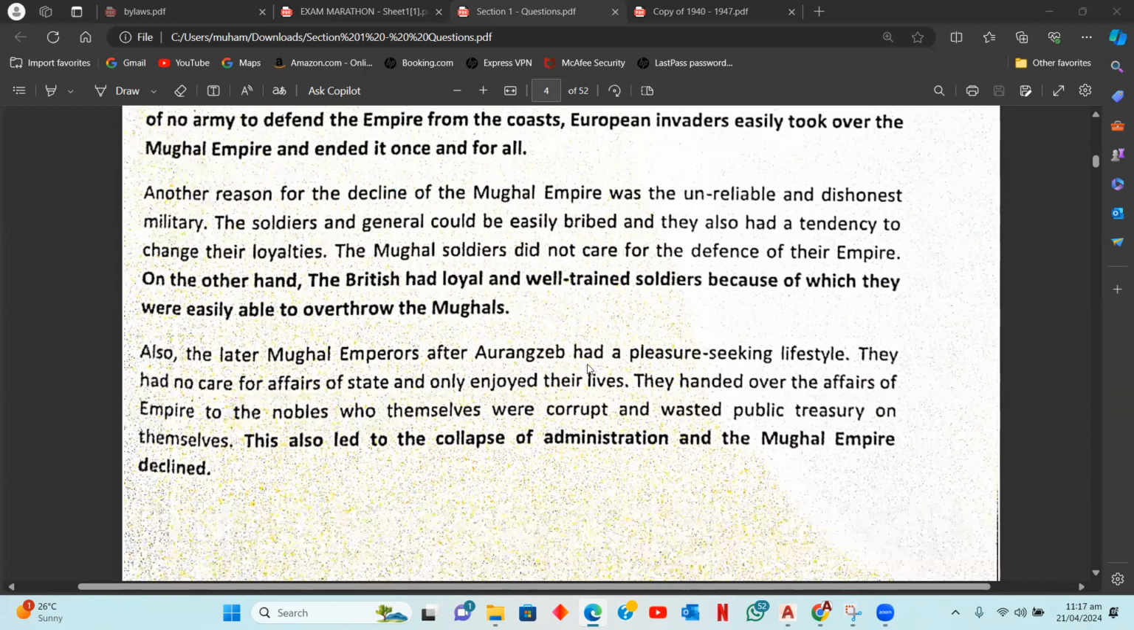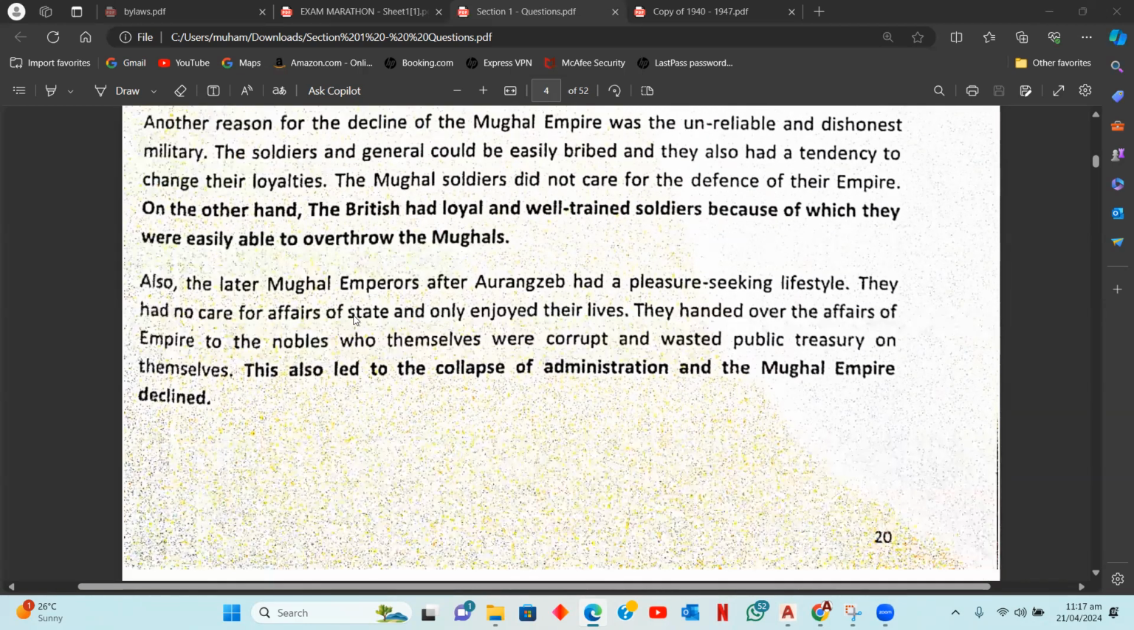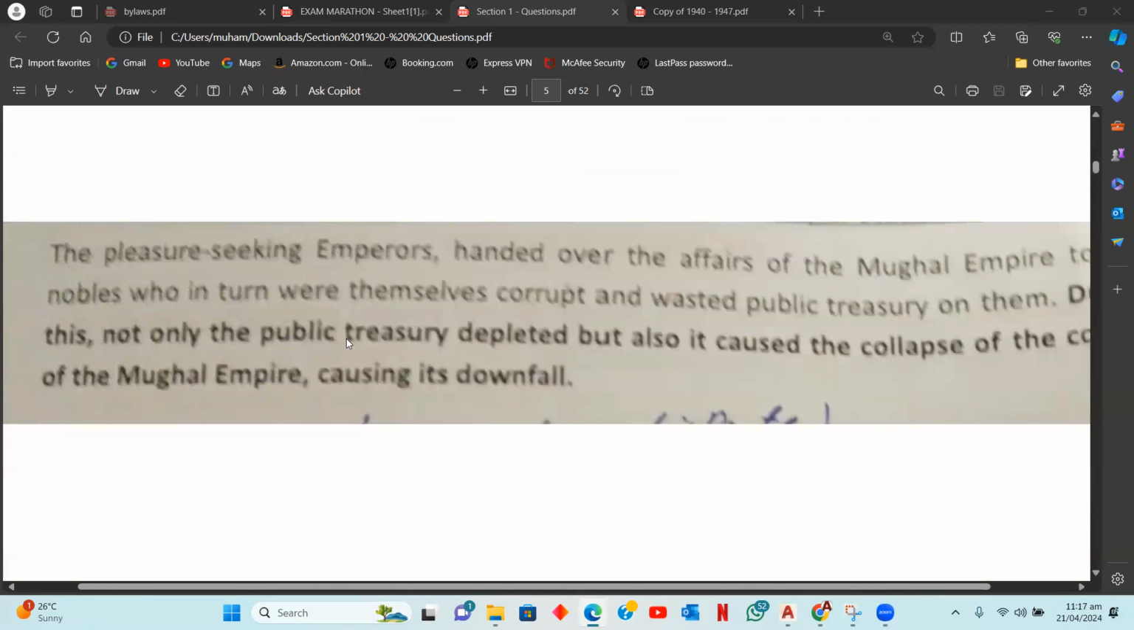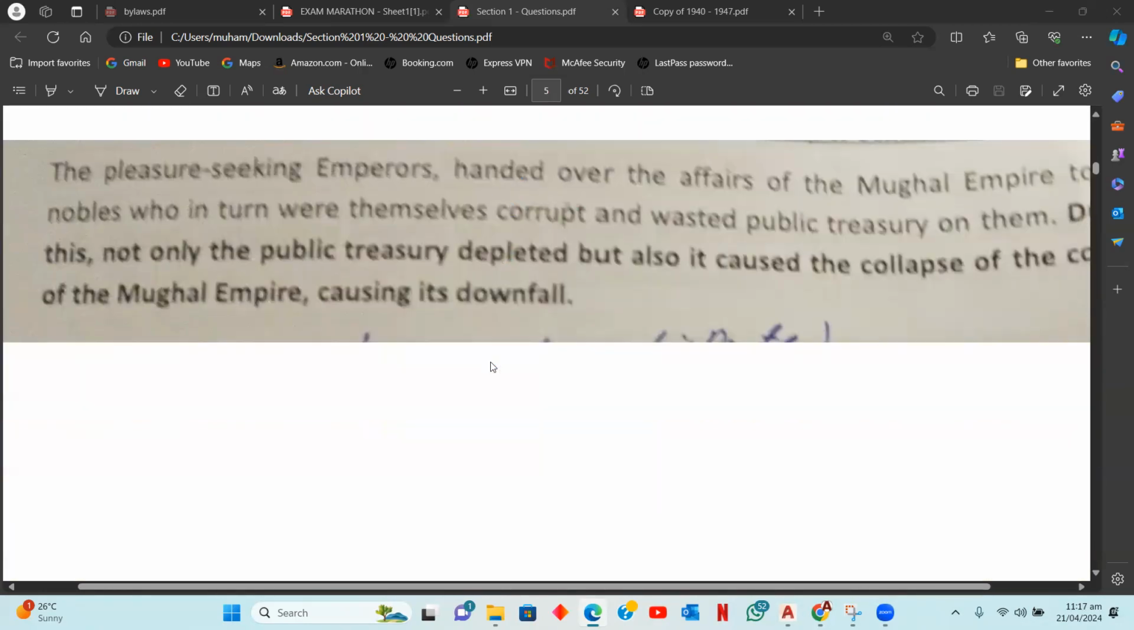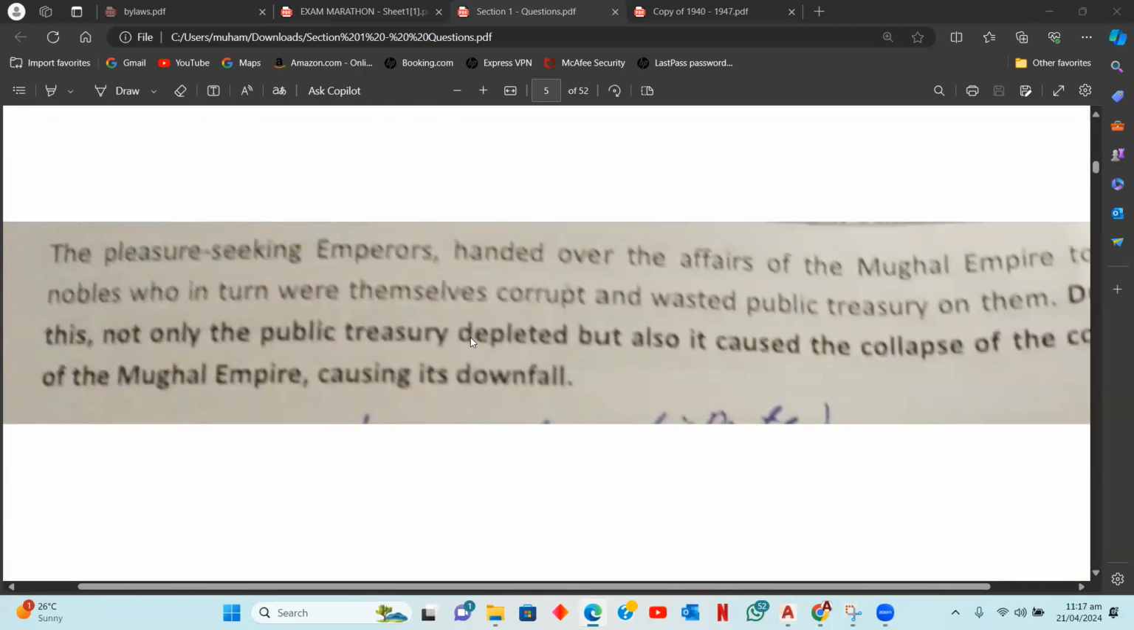Then the next reason, sixth reason, is the pleasure-seeking lifestyle of the Mughal emperors. They were involved in the luxuries and they wasted state treasury over that. All of this led to a collapse of the administration. All of it led to the decline of empire. This is another elaboration of the pleasure-seeking lifestyle, how they became corrupt and all of it led to downfall.